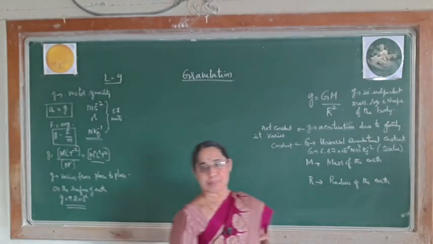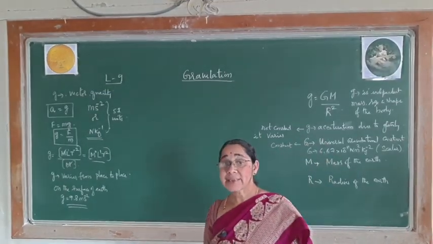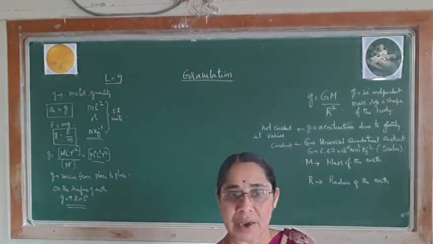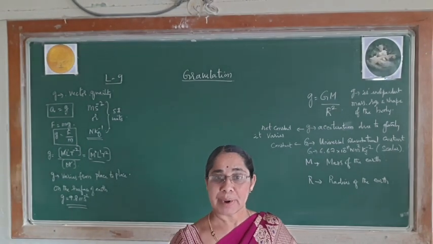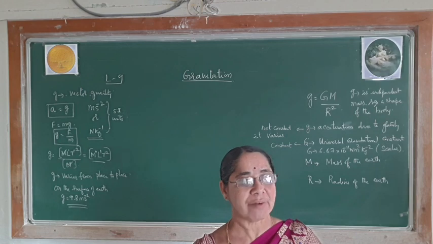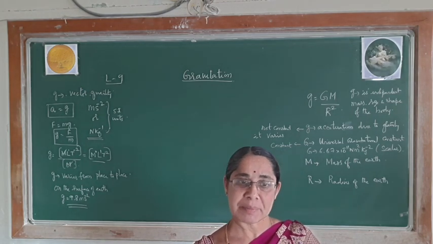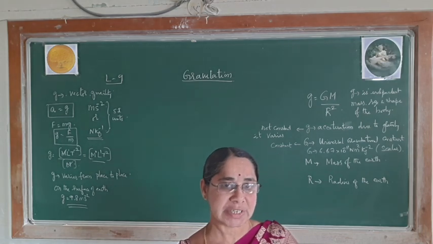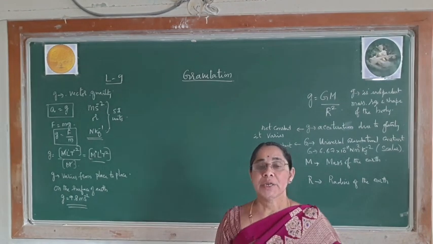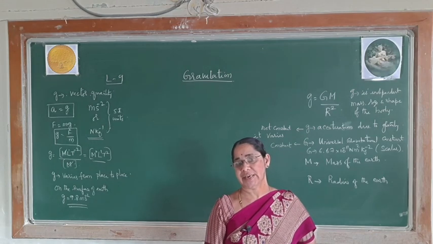The headline of this class is acceleration due to gravity, with its relation above and below the surface of the earth. So let me derive one by one, and let me highlight how g varies from place to place. First, I will derive the expression for acceleration due to gravity above the surface of the earth.